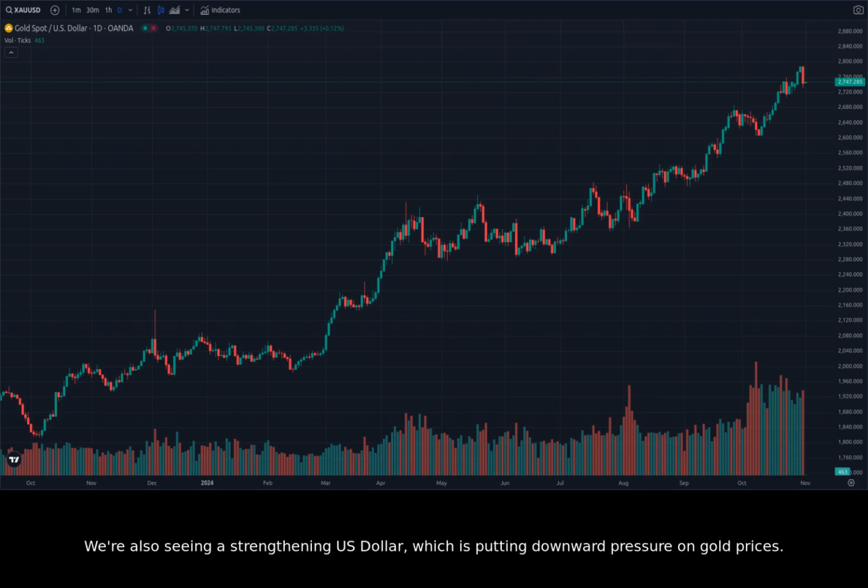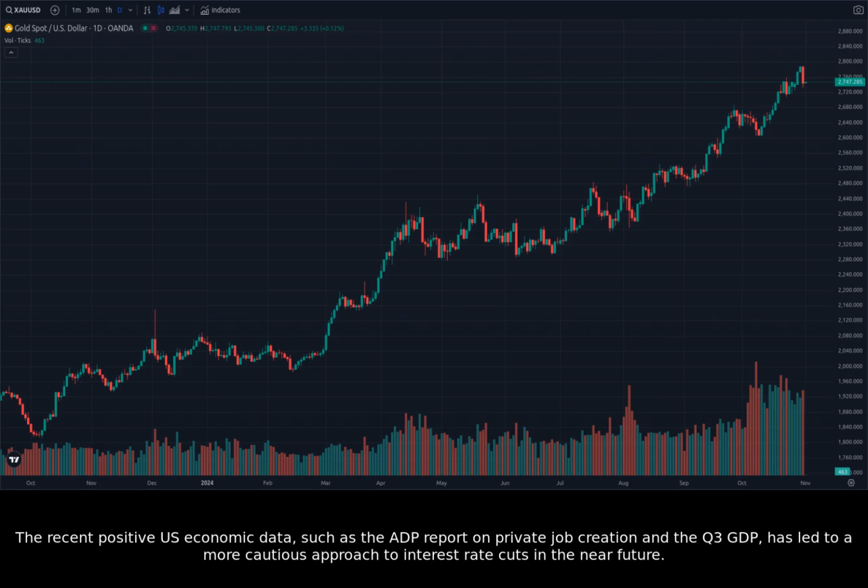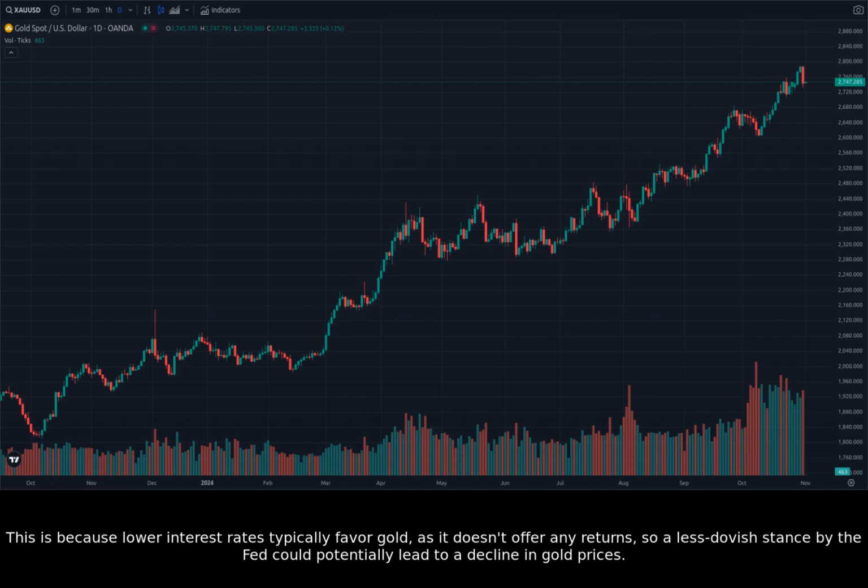We're also seeing a strengthening U.S. dollar, which is putting downward pressure on gold prices. However, the strengthening U.S. dollar is being countered by the uncertainty surrounding the election, which is supporting gold prices. The recent positive U.S. economic data, such as the ADP report on private job creation and the Q3 GDP, has led to a more cautious approach to interest rate cuts in the near future. This is because lower interest rates typically favor gold, as it doesn't offer any returns, so a less dovish stance by the Fed could potentially lead to a decline in gold prices.